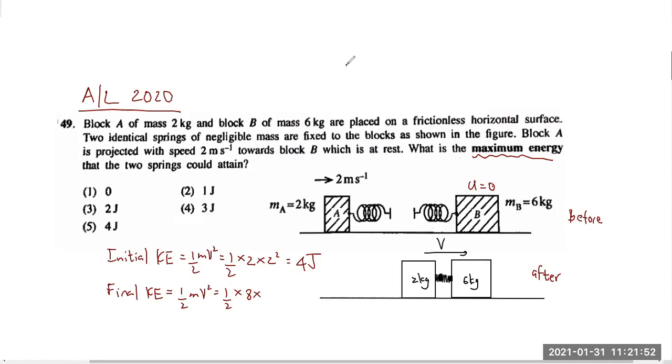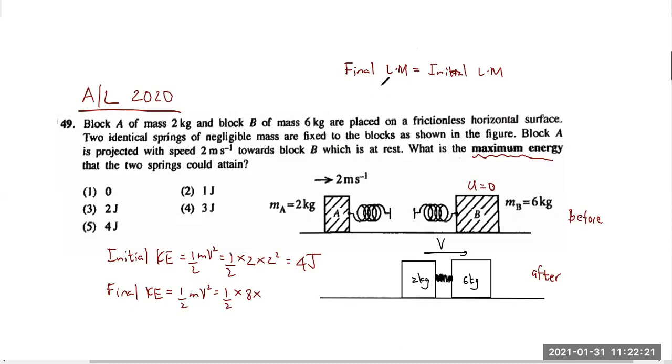For that, obviously, you have to use momentum. We know final linear momentum should be equal to initial linear momentum. This is a system where the resultant force in the total system is 0. This spring will be pressing that spring, and according to Newton's third law, both the objects will experience the same force in the opposite direction. Smooth surface, so overall resultant force is 0. So you have the liberty of using conservation of linear momentum.